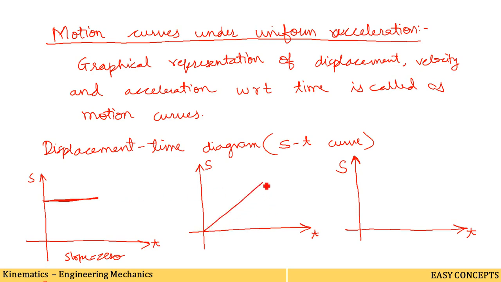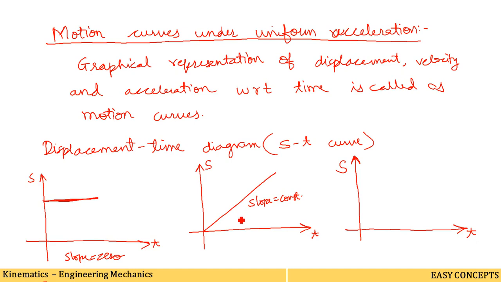This is the figure. It means that the displacement is increasing linearly with time. So the slope of the curve remains constant. Here the slope was 0, here the slope is constant, hence the body is moving with a uniform velocity.